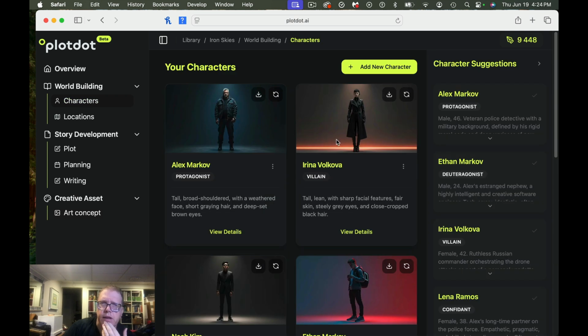But again, the nice thing here is you can download the image, you can regenerate the image if you don't like that. And a lot of the generation power right here was the ability to make these characters. I made those characters, I had the AI use the characters, so I think that was most of the generation. So it was a little over 2,000 credits for this one screenplay.